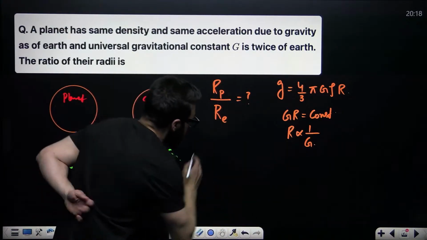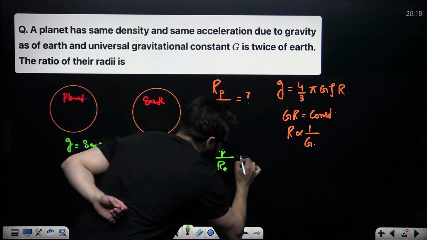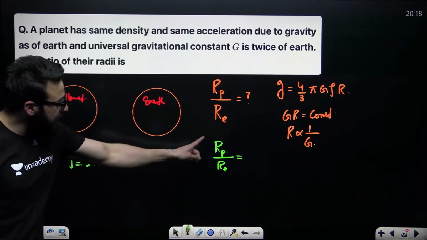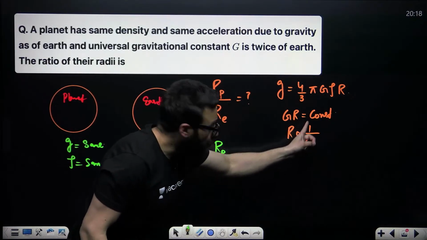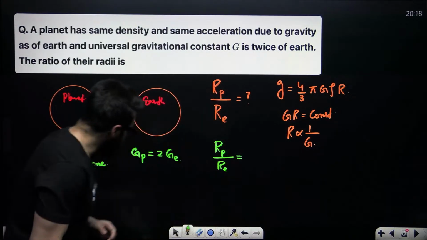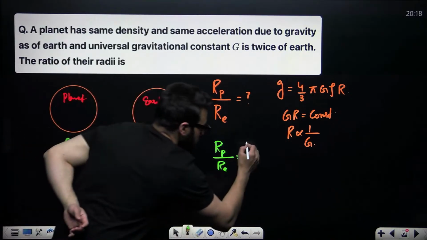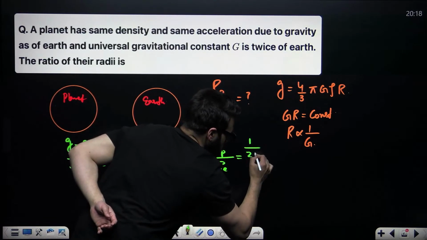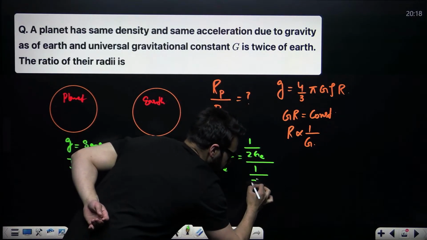Now, my dear friends, if I take the radius of the planet divided by the radius of Earth, what will we say? Radius of the planet is 1 by gravitational constant, and the gravitational constant of the planet is 2 times GE. So this is 1 by 2 times GE upon 1 divided by GE.